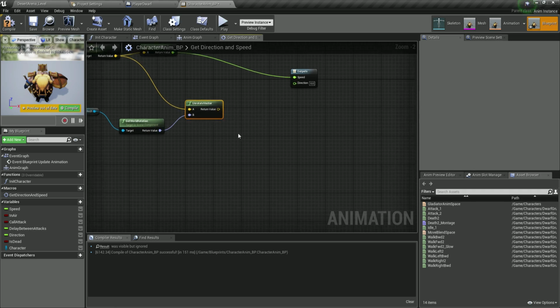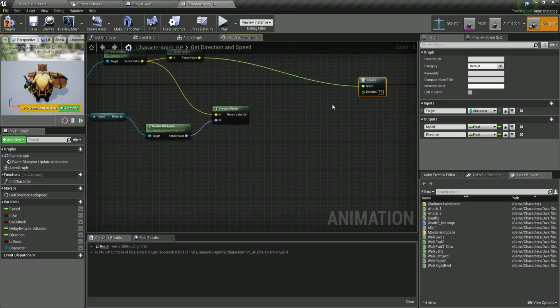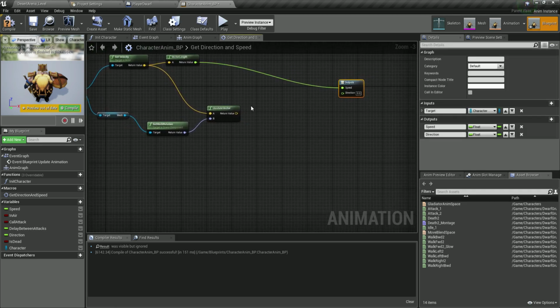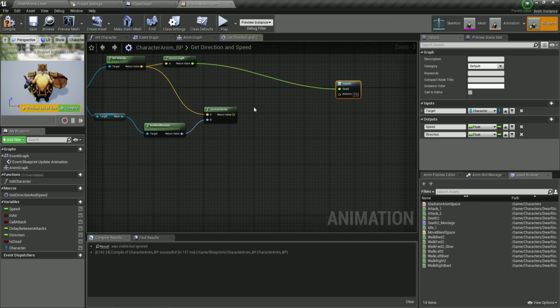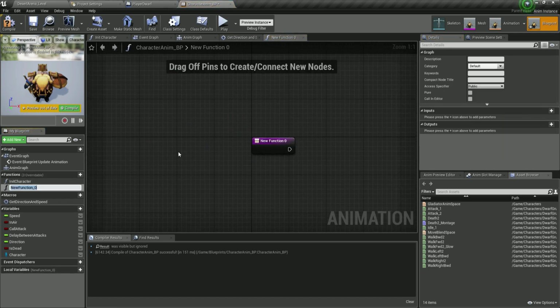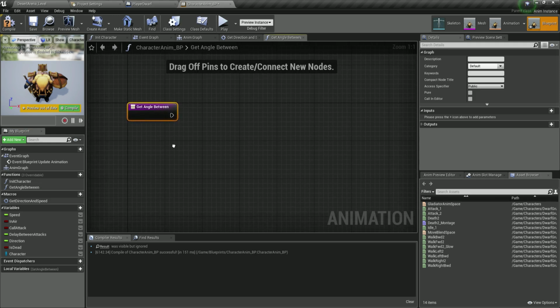Now, to be honest, with this method that I'm going to use right now to calculate the direction, especially now that we're going to create a function called get angle between, I'm not 100% sure how that works behind the scenes. Now, let me show you. First of all, here in the functions, I'm going to click on plus, and we are going to create a function that is called get angle between.